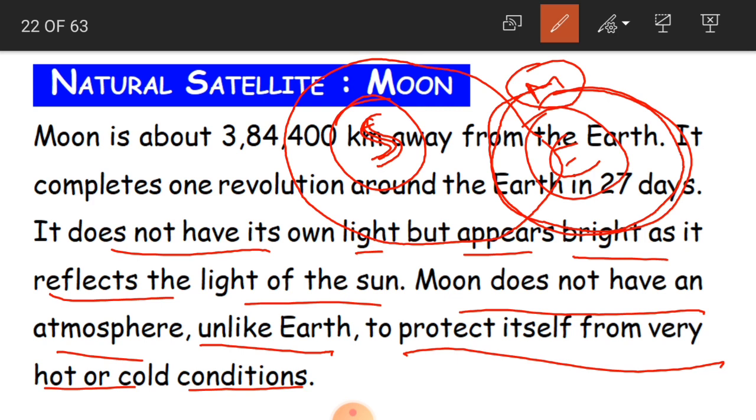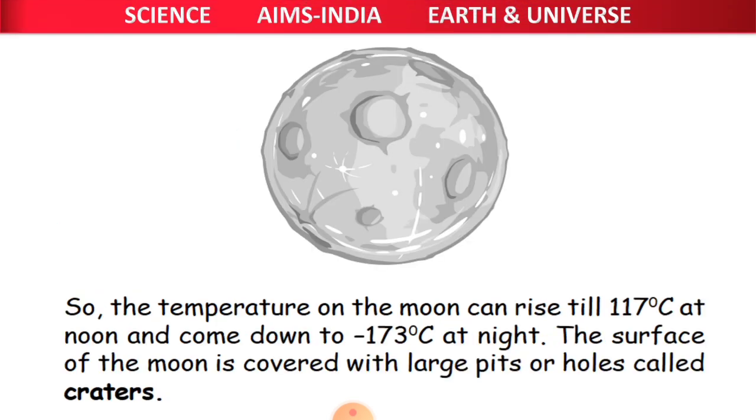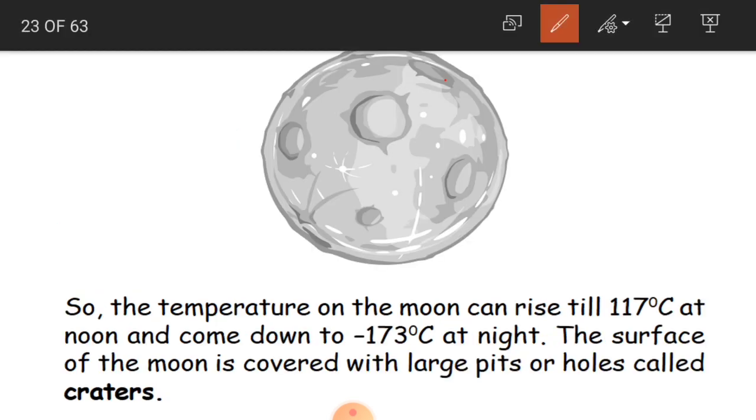So what about the moon? What we have learnt is that the moon is about 3,84,400 kilometers away from the earth, and it takes around 27 days to complete one revolution around the earth. It does not have its own light, and it reflects the light of the sun, and the moon does not have an atmosphere. Okay children, clear?